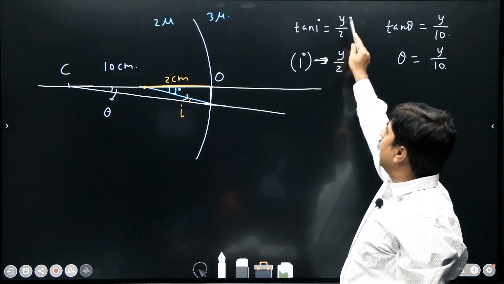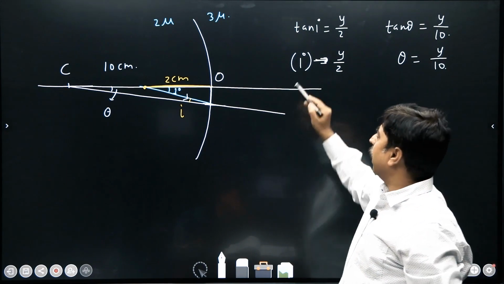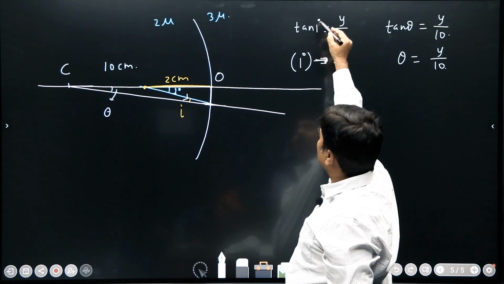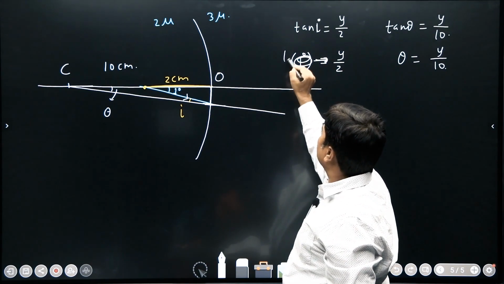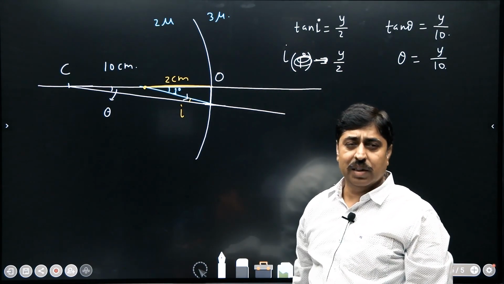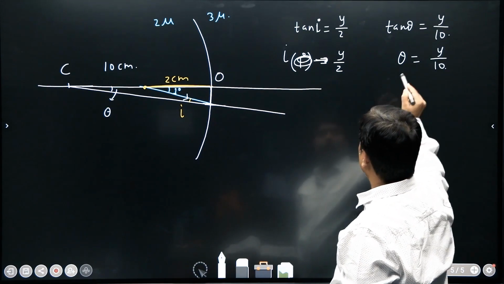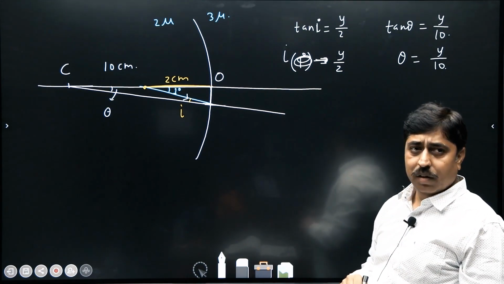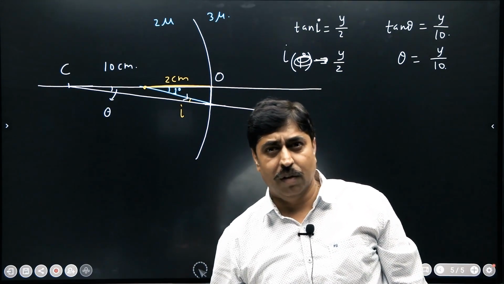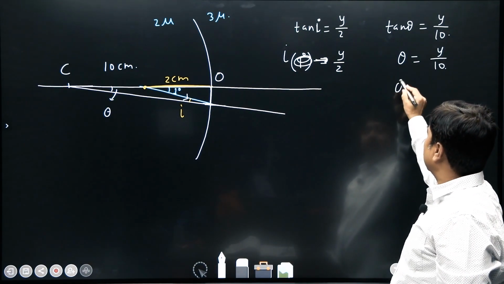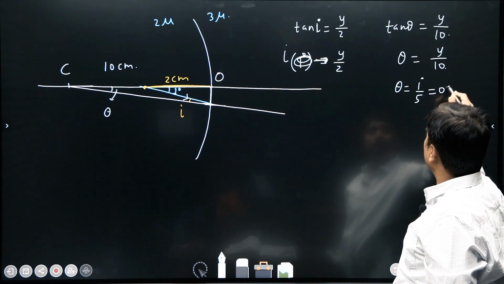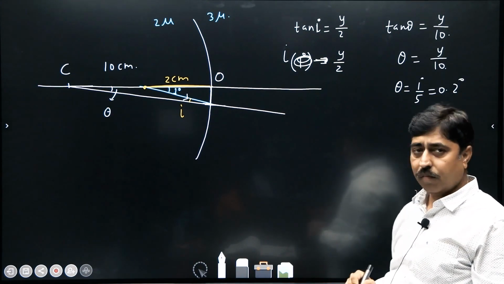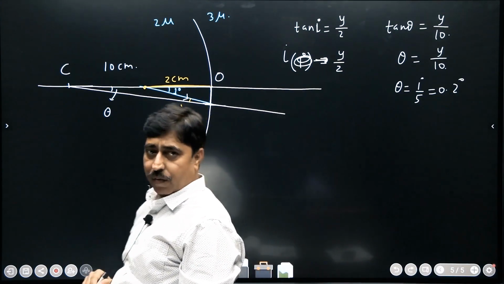Let me write it as I only, and yes, I is in radian unit. I is equal to y by 2. Then theta is actually I by 5. So theta is 1 degree by 5, which is 0.2 degree. So this angle is 0.2 degree.